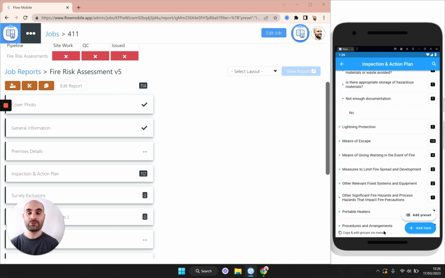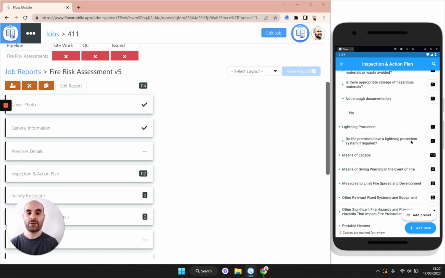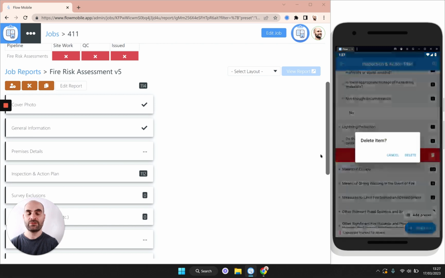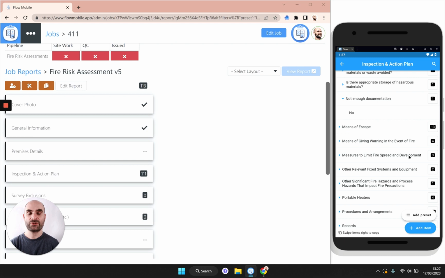Now there might be times when you don't want some of the risk items to appear on the report. It might not be relevant. So you can swipe to the left to delete an item from the report. That might be useful if you're just doing an assessment on a communal area of a building or something like that.